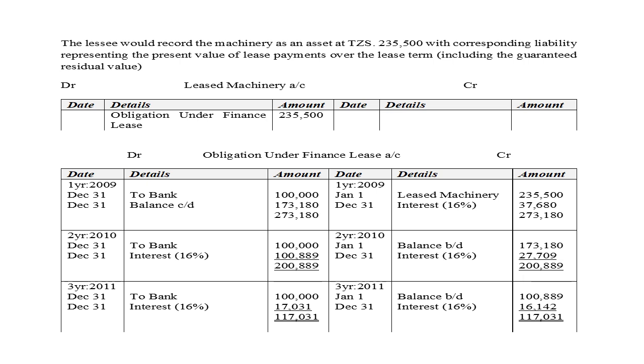Sorry, on the debit side there is a mistake. The 1,889 is the balance carried down. It's not interest. And in year 3 also, that interest should be read as a balance carried down of 17,031. So this amount is what will be shown as a residual amount of that asset, and the leased machine will be shown as a balance carried down, balance brought down.